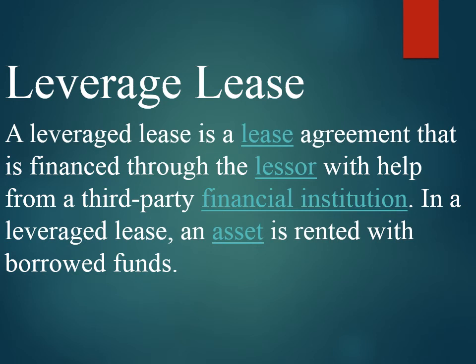This type of lease agreement is used for financing those assets which require huge capital outlays. The outlay for purchase cost of the assets generally varies from rupees 50 lakhs to 2 to 3 crores or even more, and the economic life of the assets would be about 10 years or more. So this type of lease agreement involves three parties, namely the lessee, the lessor and the lender. Understood? The leverage lease is totally relating to the finances, when the lessee has to invest heavy finances to purchase that particular asset.